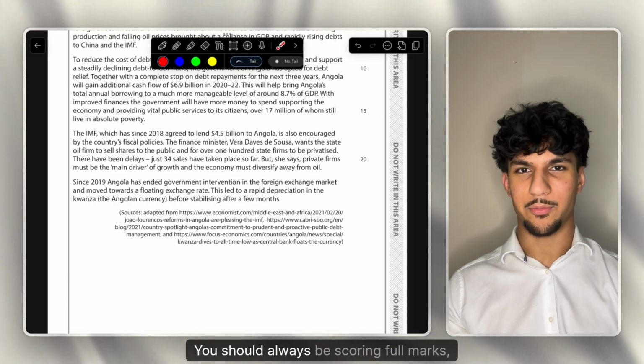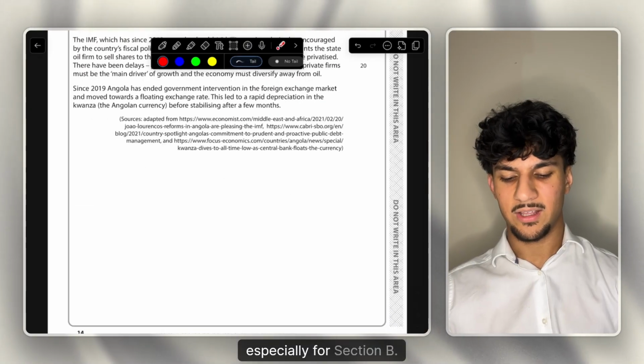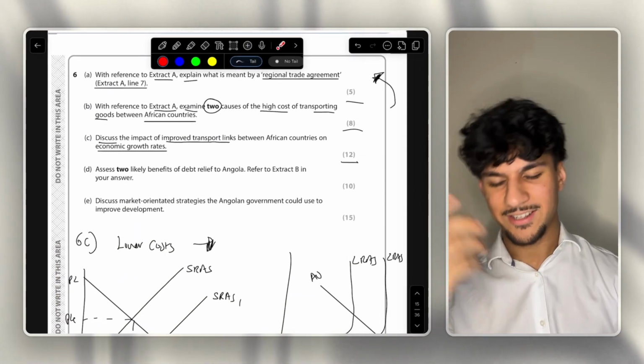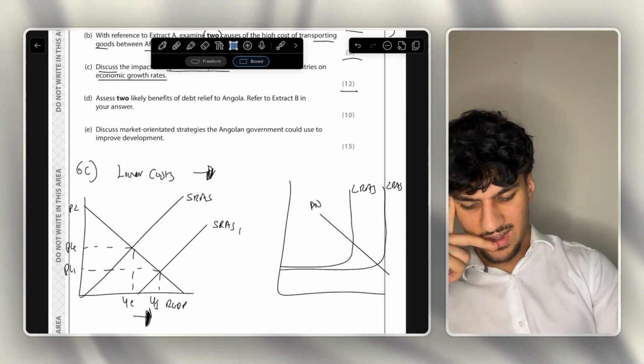You should always be scoring full marks, as there is just so much evaluation, especially for your section B. You've got the extract, you've got your own mind, that you should be smashing it every single time. Okay, that is a wrap for the 12-mark question.